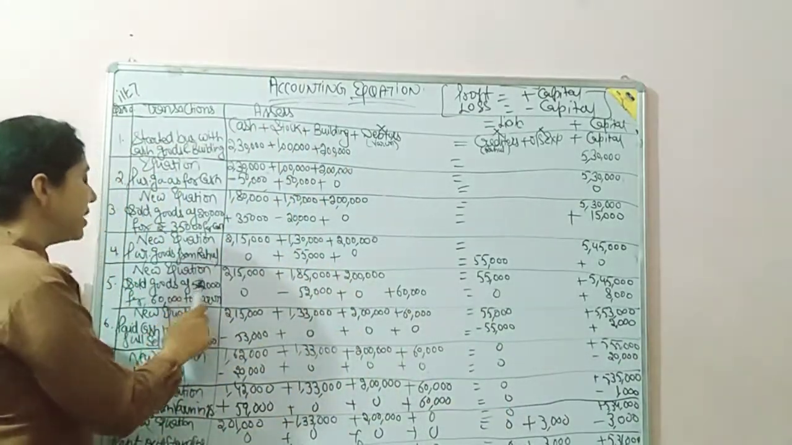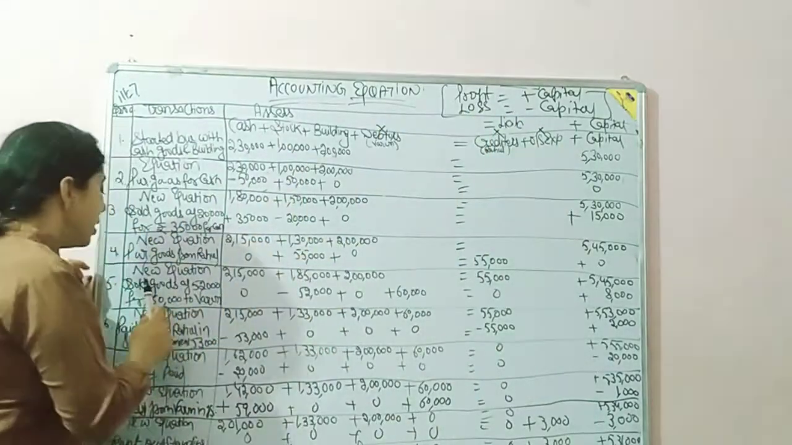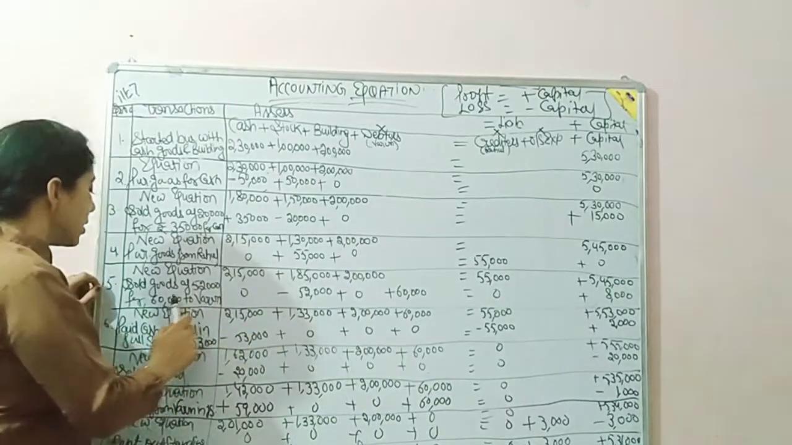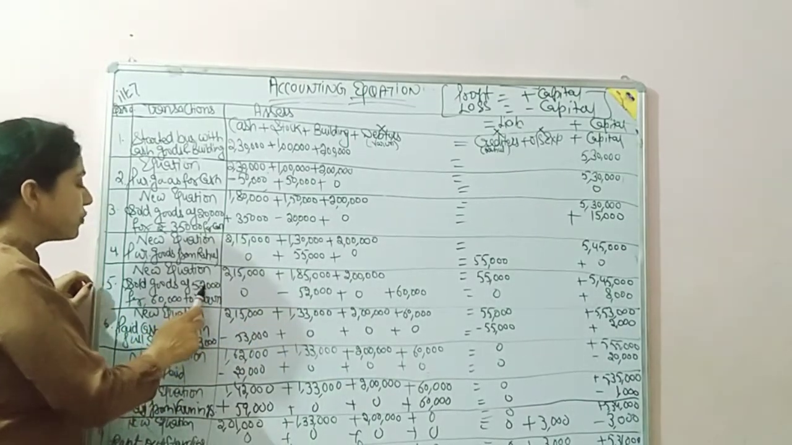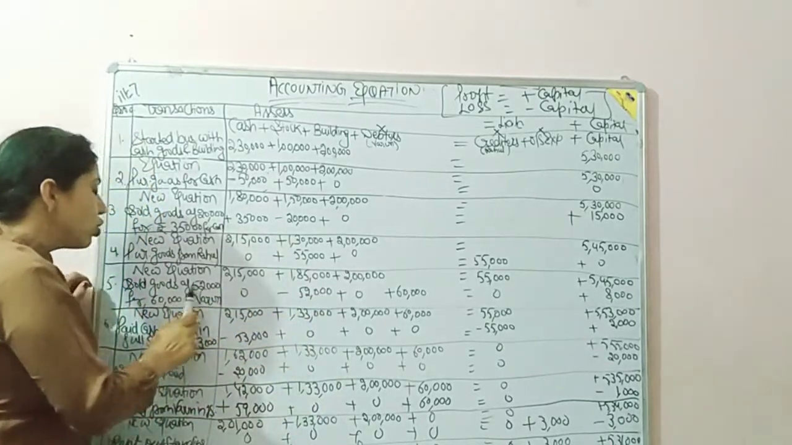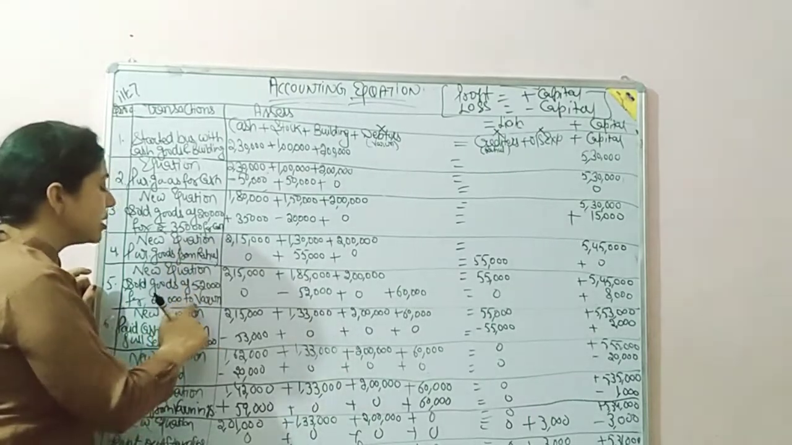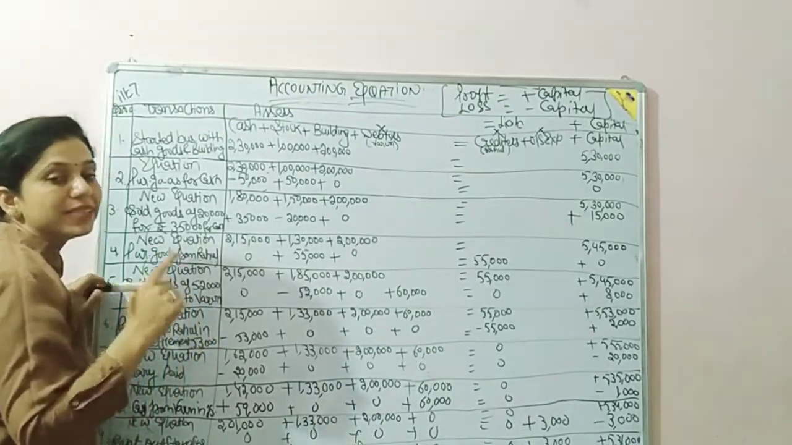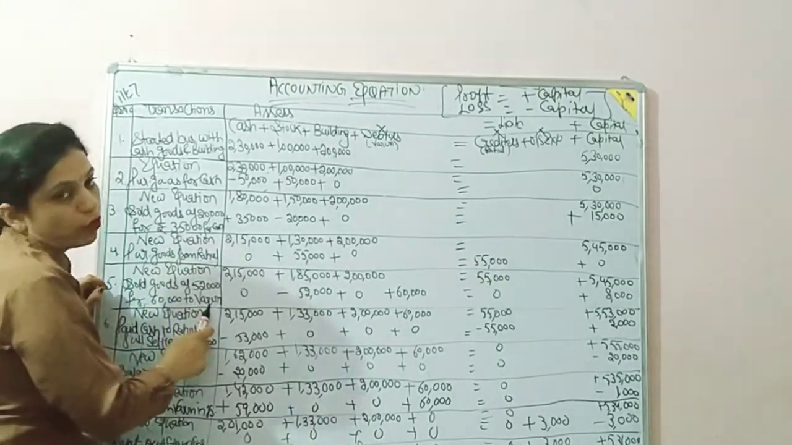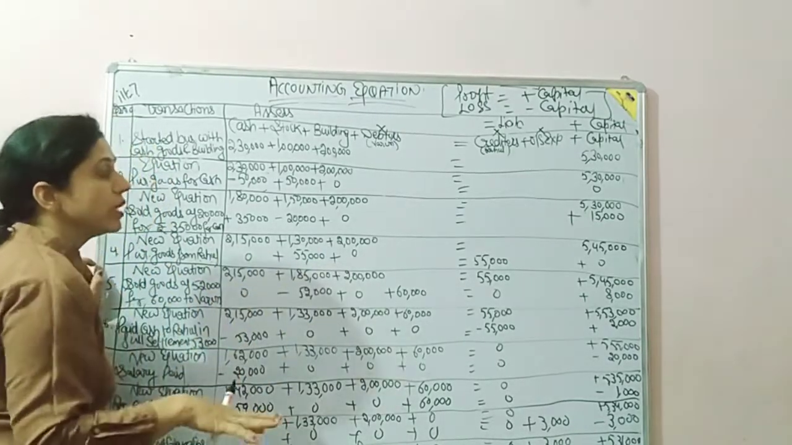Now what about the remaining? As I already told you, profit is plus in capital. Sold goods means minus from stock. Sold goods of 52,000, so minus from stock 52,000, and sold for 60,000. Not sold for cash, sold for 60,000 to Varun. That means it is a credit sale. That means Varun is debtor for us, because he has to give money to us.